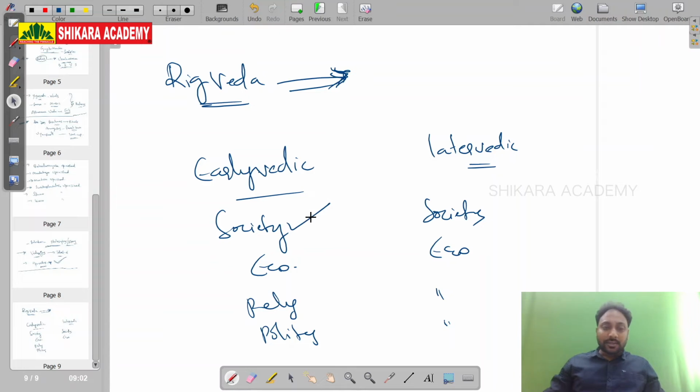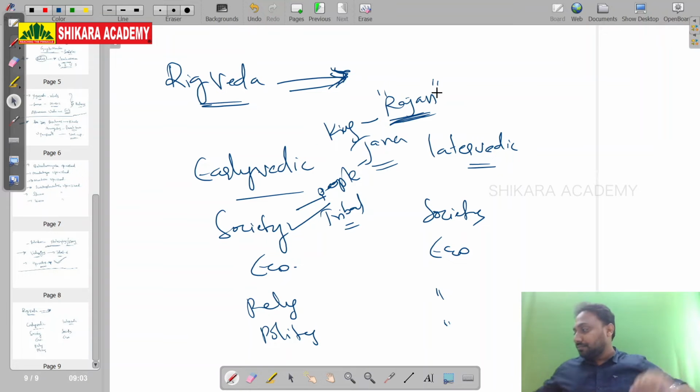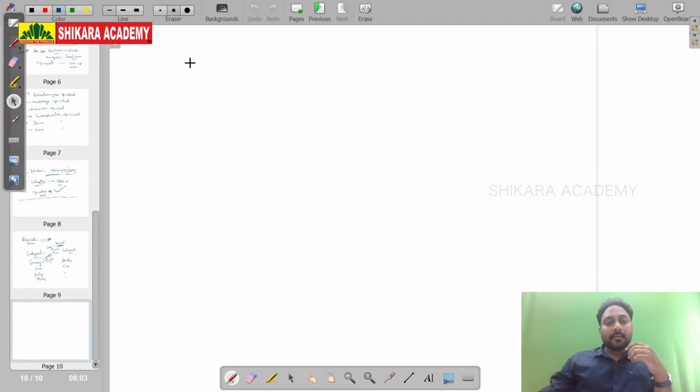Simply speaking, society in the early Vedic period is a tribal society. Here the people are called Jana, tribes. For every tribe there will be one king. The king is called Rajan. For every tribe, there is one Rajan. But this is a tribal society.